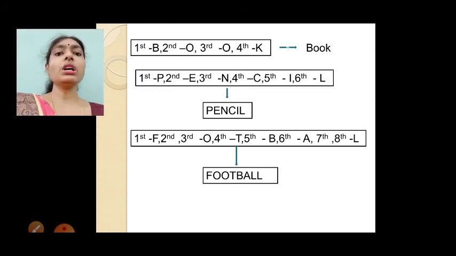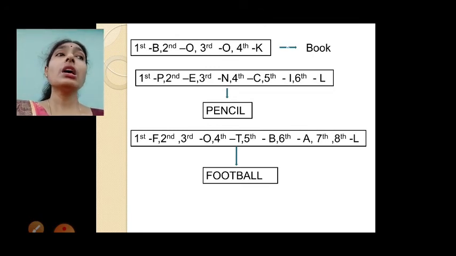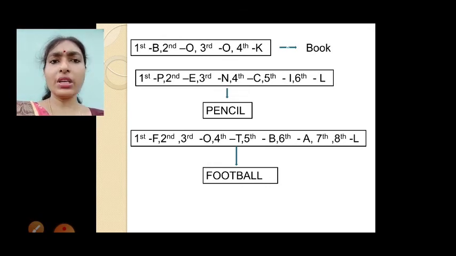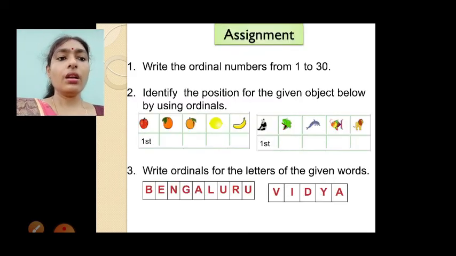Also, if we know the ordinal, that means if we know our position, we can arrange the sequence. Okay, so when you have prayer line, if you know where you have to stand, if you know your position, neatly you can go and stand there.